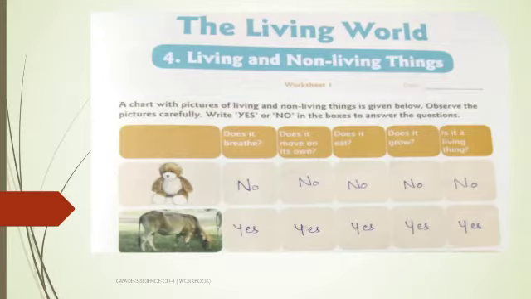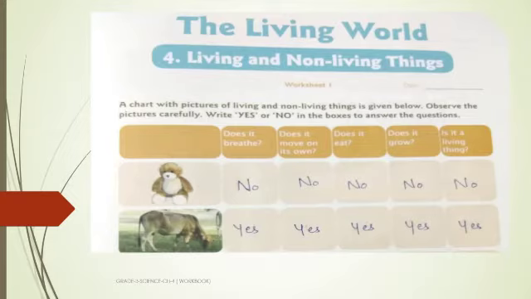So, worksheet 1. A chart with pictures of living and non-living things is given below. Observe the pictures carefully. Write yes or no in the boxes to answer the questions. Okay, so now we have to fill the given boxes with yes or no. Here I have taken two examples. The rest of them you will solve on your own. So let us see two examples.